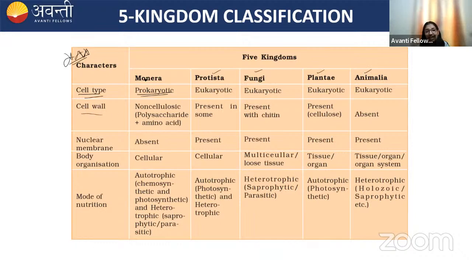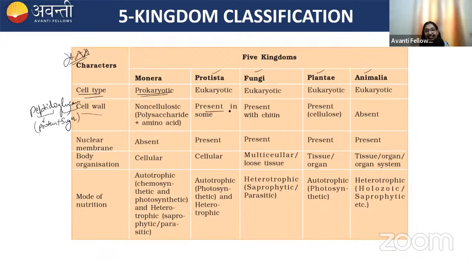Cell wall: in bacteria, the cell wall is peptidoglycan. Peptide means protein, and glycan is for sugar. So peptidoglycan is made up of protein and sugar.